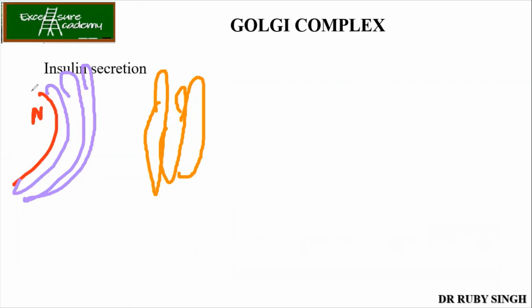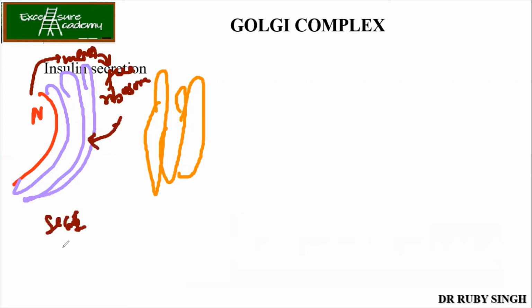The mRNA goes to your free ribosomes. The polypeptide chain is formed, then enters through the Sec61 translocator and enters the lumen of the ER.